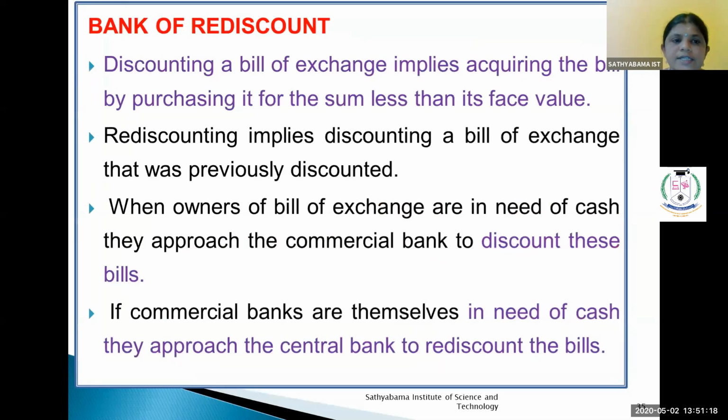A bank of rediscount. Discounting a bill of exchange implies acquiring the bill, purchasing it for a sum less than its face value. Rediscounting implies discounting a bill of exchange that was previously discounted. When owners of a bill of exchange need cash, they approach the commercial bank to discount these bills. If commercial banks themselves need cash, they approach the central bank to rediscount the bills.